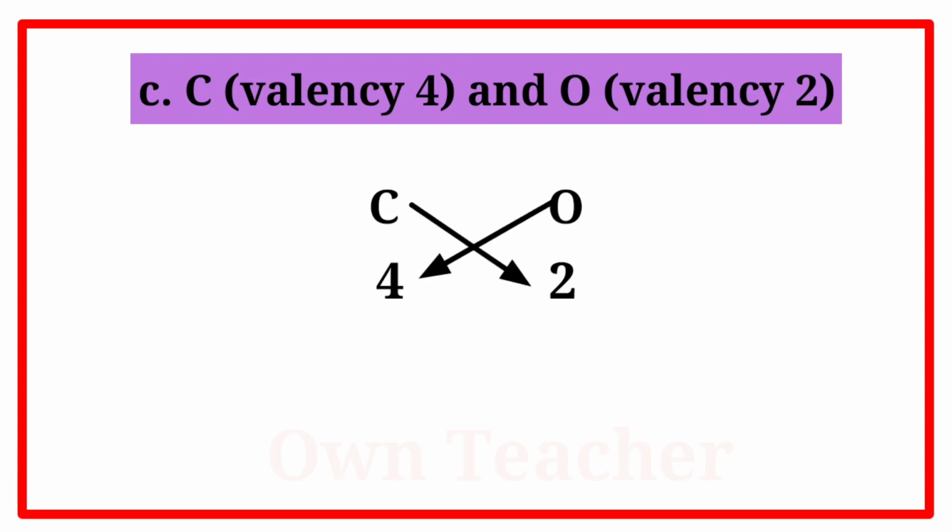Now write the formula of compound obtained by cross multiplication: C2O4. But the number of constituent atoms in the final molecular formula should be the smallest. So divide the formula by 2 and write the final molecular formula of compound: CO2.